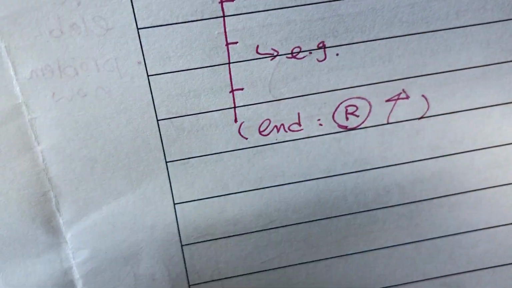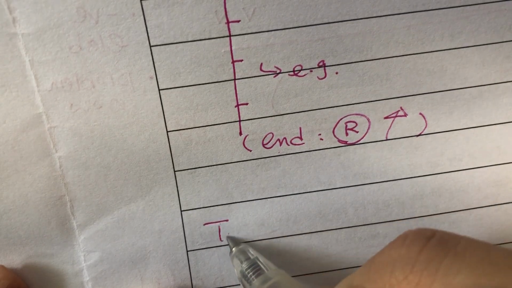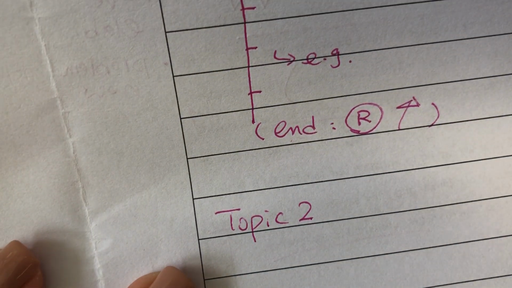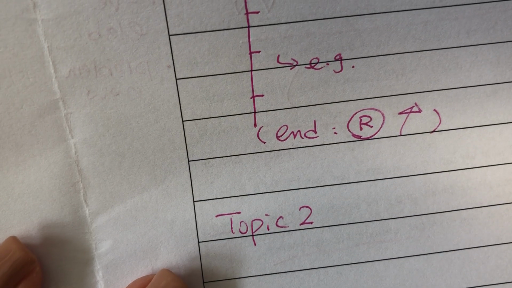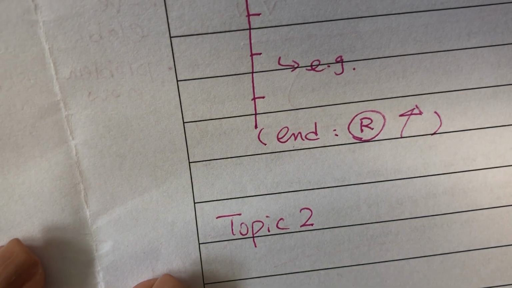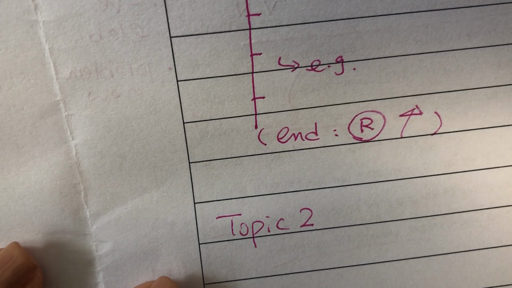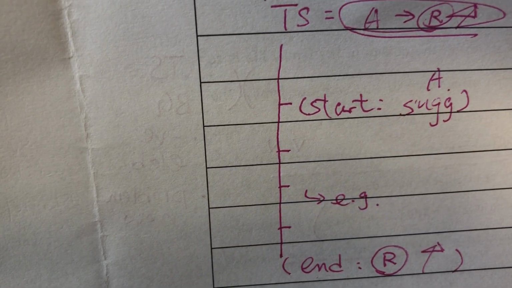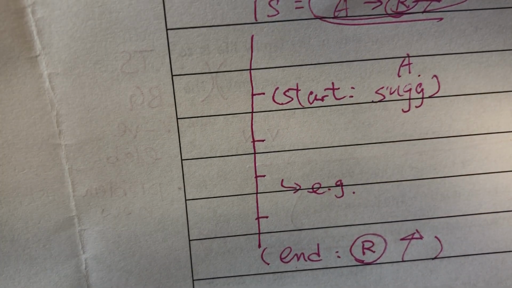Time is running out. Topic 2. If you want to talk about topic 2, it's about why parents adopt the parenting style of helicopter parents and the effect it brings. So mainly talk about the effect of the helicopter parenting style. For the topic sentence, think about the starting and ending point yourself.